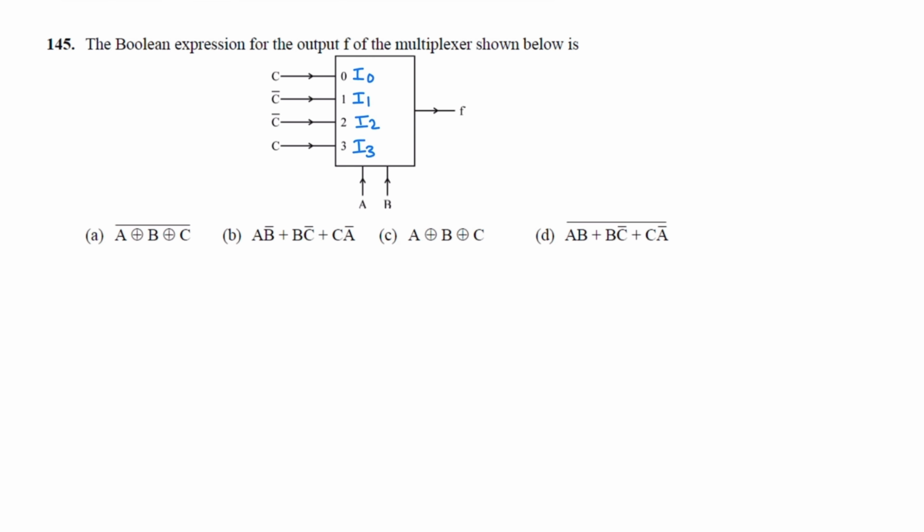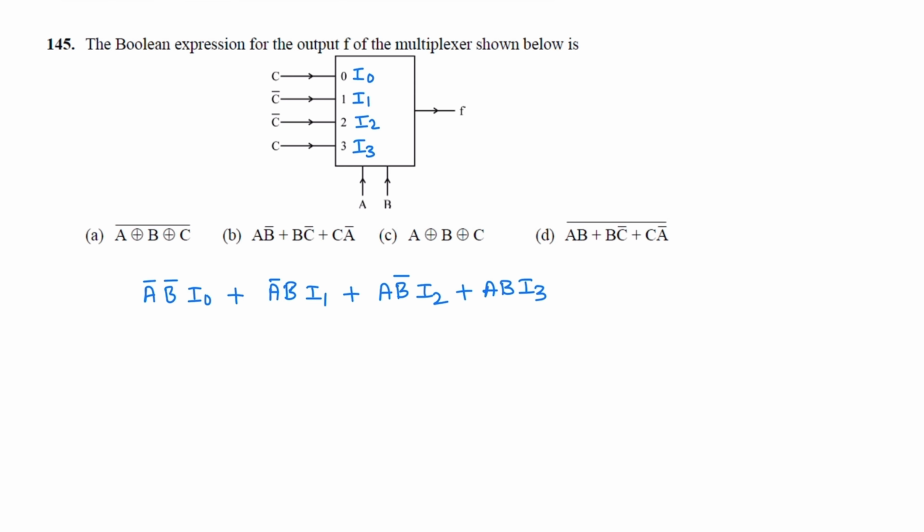So it can be written as A bar B bar into I naught, A bar B into I1, A B bar into I2 plus AB into I3.